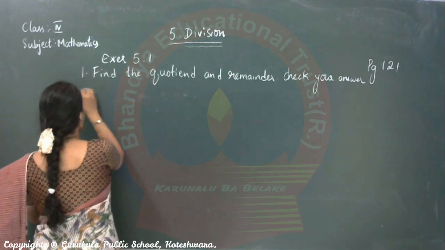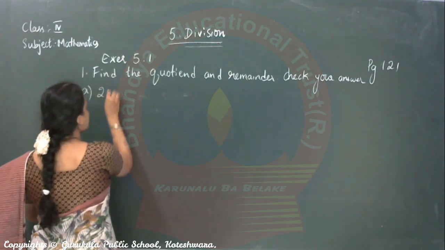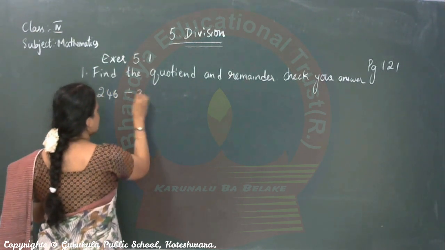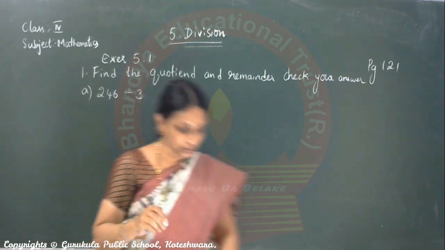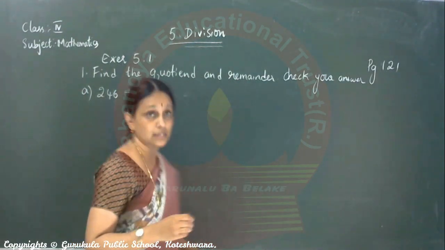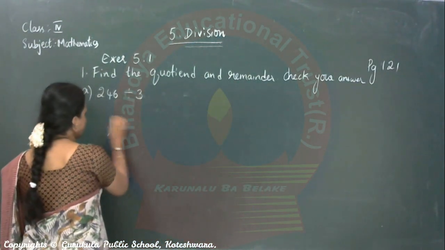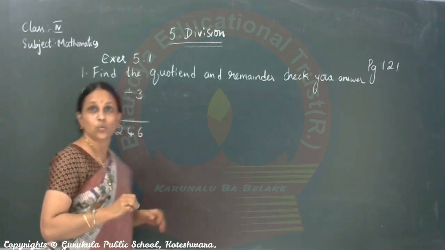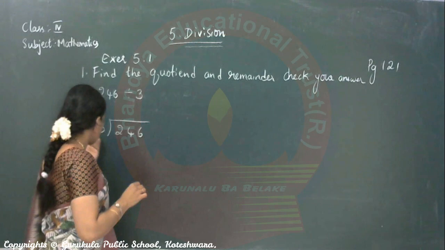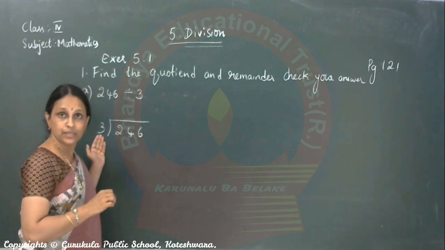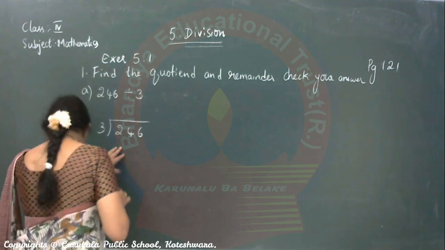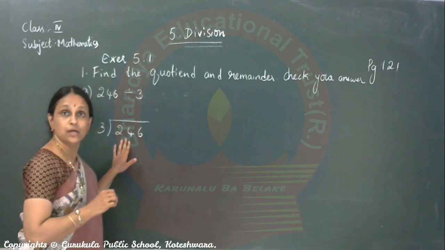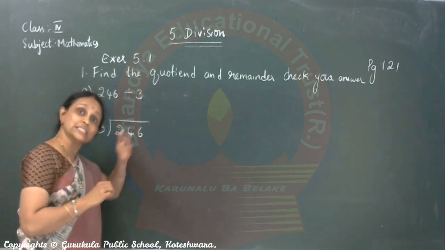First sum, 246 divided by 3. Write down the sum. 2, 4, 6. What is the step now? Start telling 3 ones are. Yes. And stop where you will get 24 or less than 24.